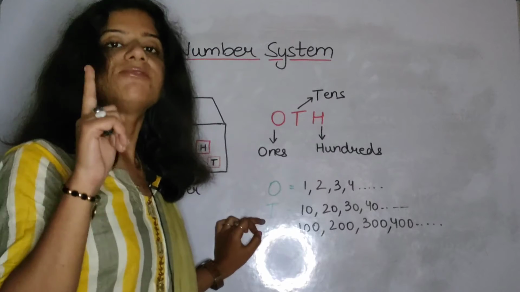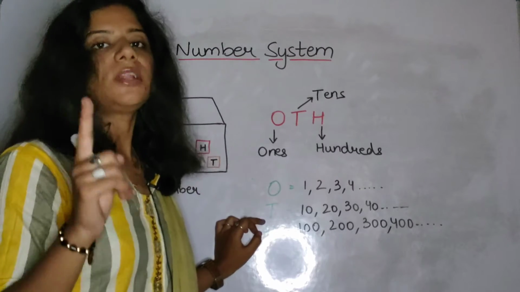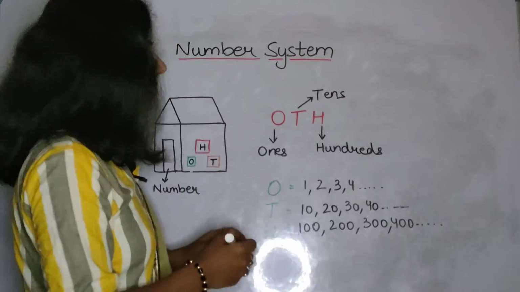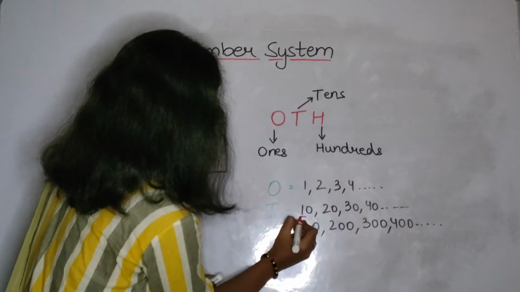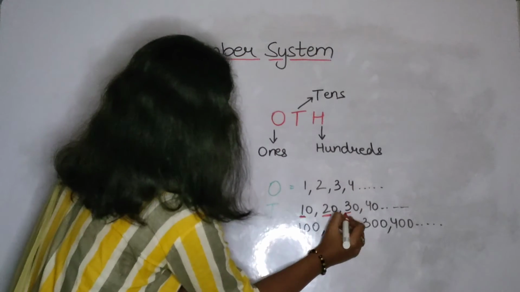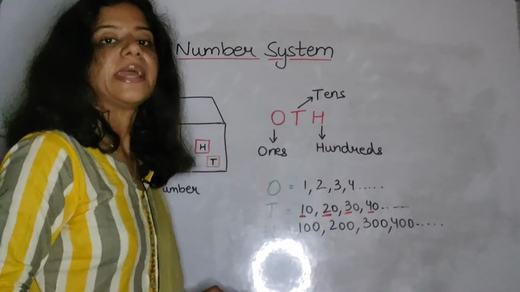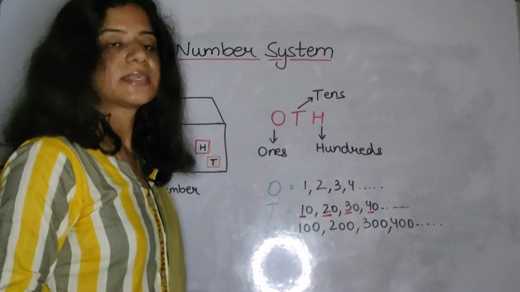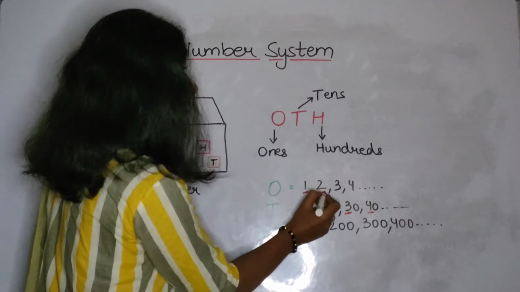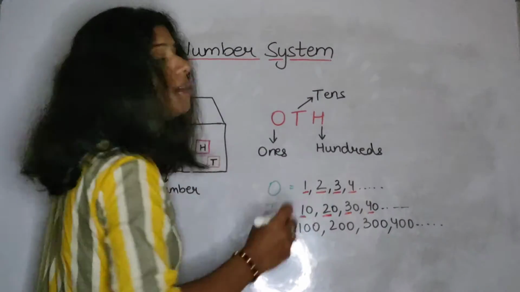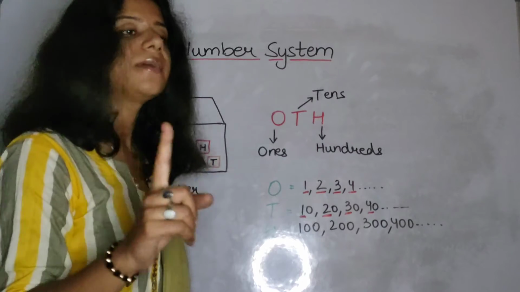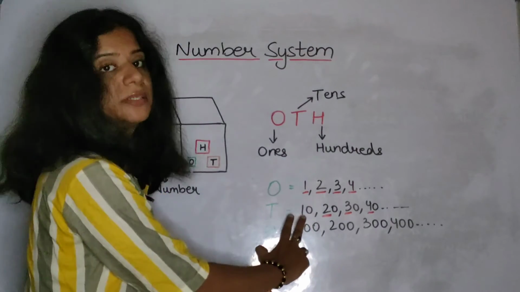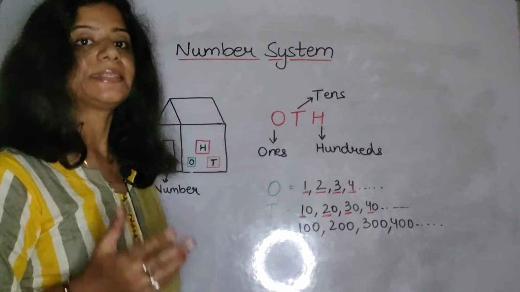Wherever we have a digit counted in tens, that will be counted as the tens place. Here this will be the tens place, and here this will be only the ones place, because only one number is there. Here we have two numbers, but they are tens.